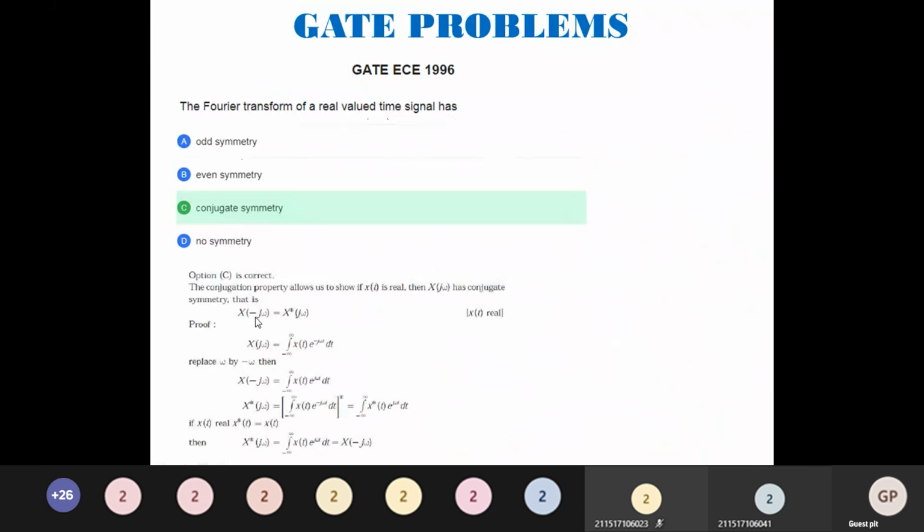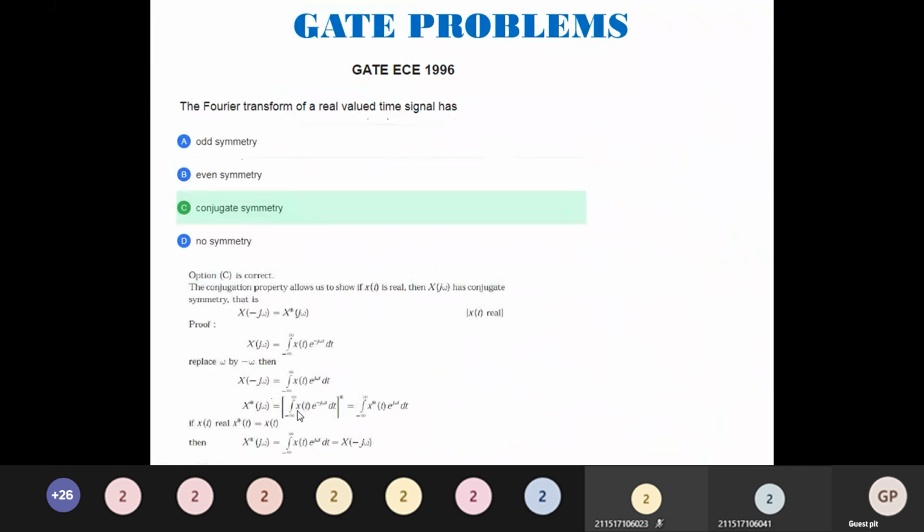I'm just substituting here, instead of x of t, x star of j omega. If I take this outside, directly we know by formula x star of j omega is equal to integral minus infinity to plus infinity x of t e to the power j omega t dt. If I take the whole complex conjugate, this will become e power minus j omega t.